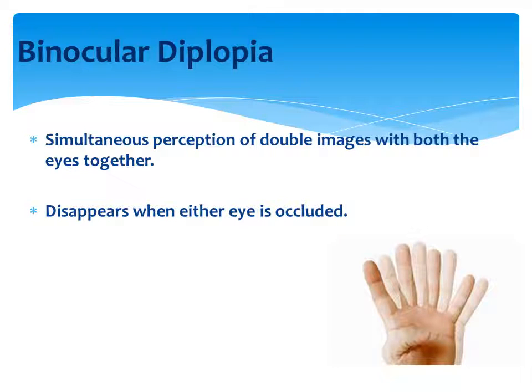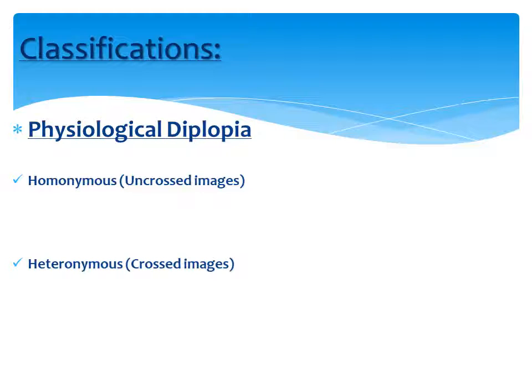Now coming to binocular diplopia. Binocular diplopia means the double vision is appreciated by the patient with both eyes open. That means when either of the two eyes is occluded, the binocular diplopia disappears. There is no diplopia, it resolves. That helps us to conclude that it is a case of binocular diplopia and not monocular diplopia. Now there are various kinds of binocular diplopia.